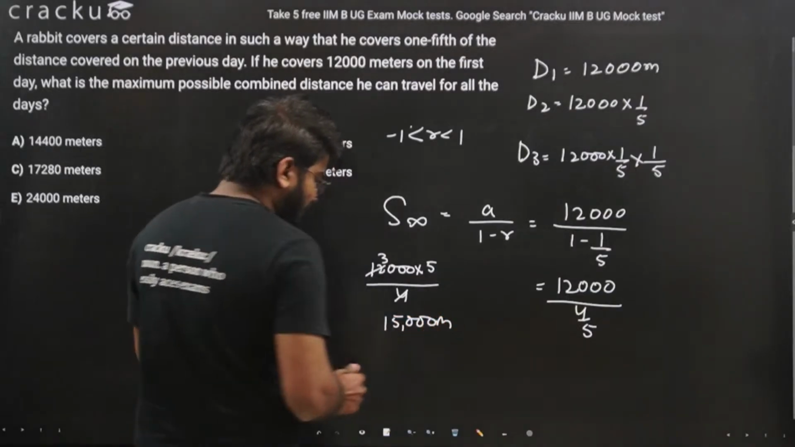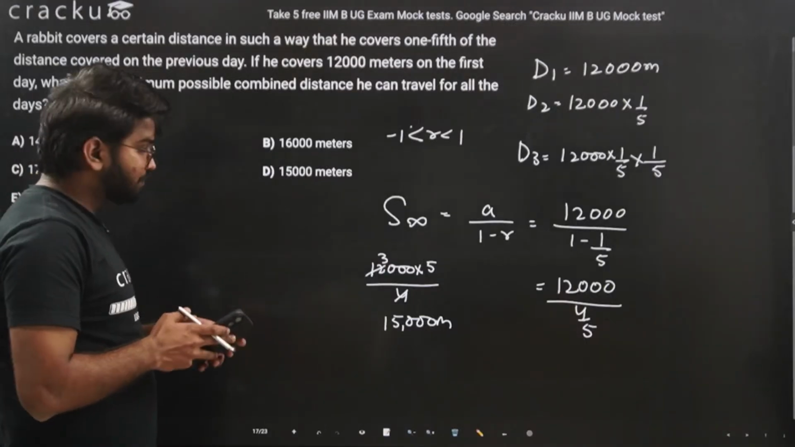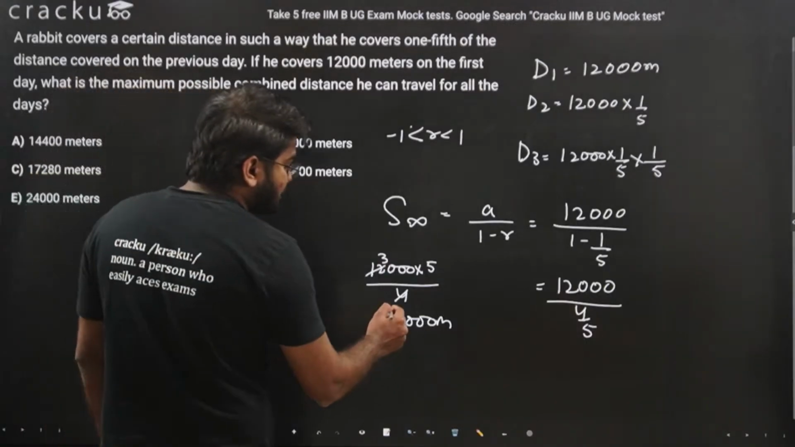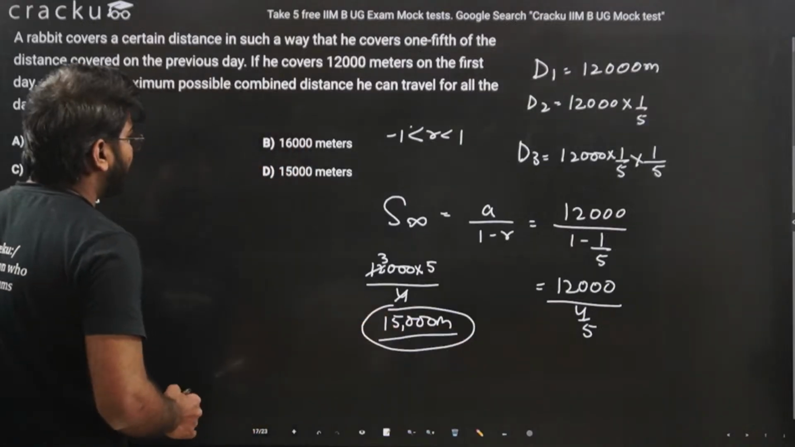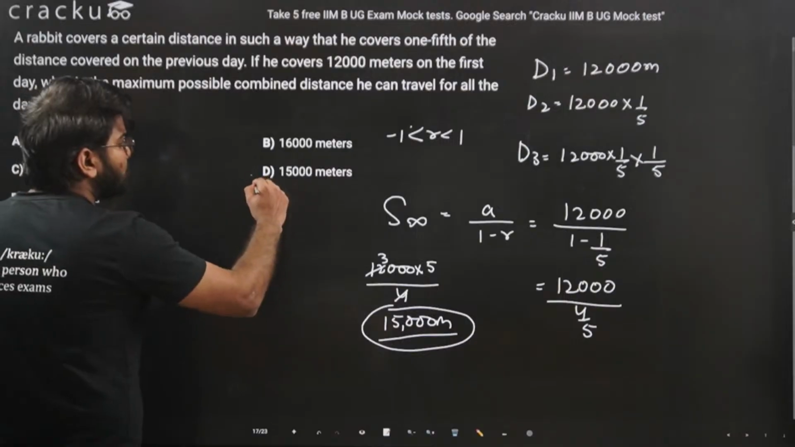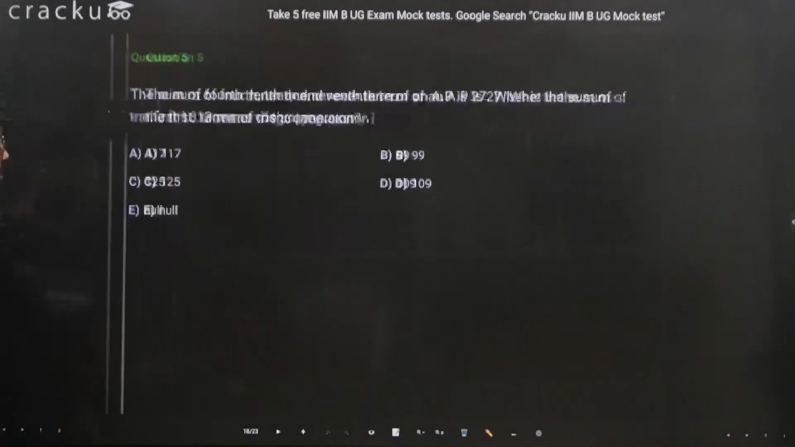So in total, the rabbit will be covering 15,000 meters. So the answer has to be option D. Let's move on to the next question.